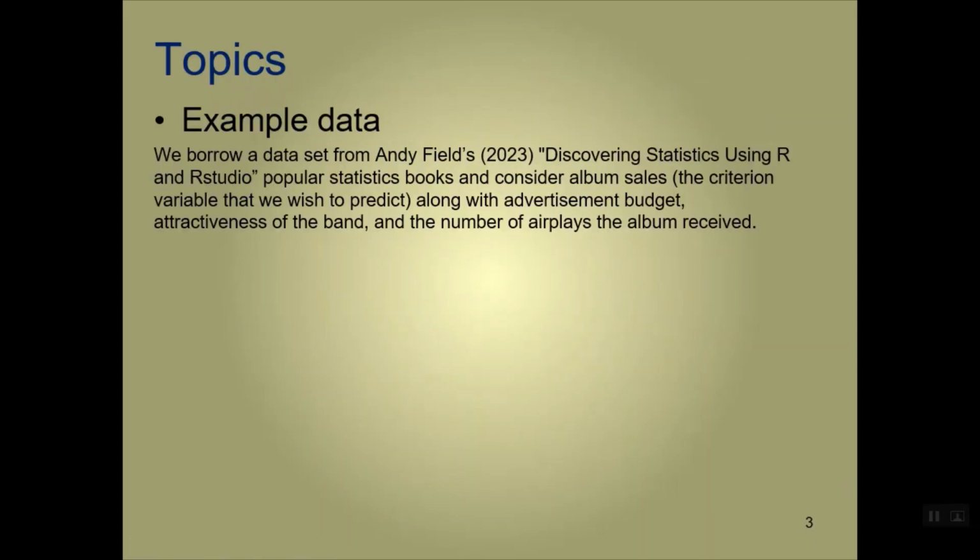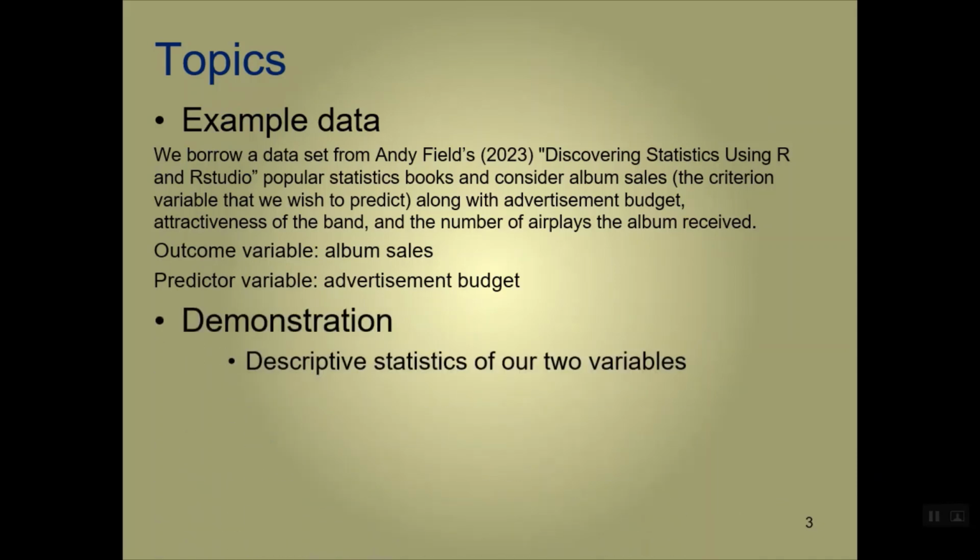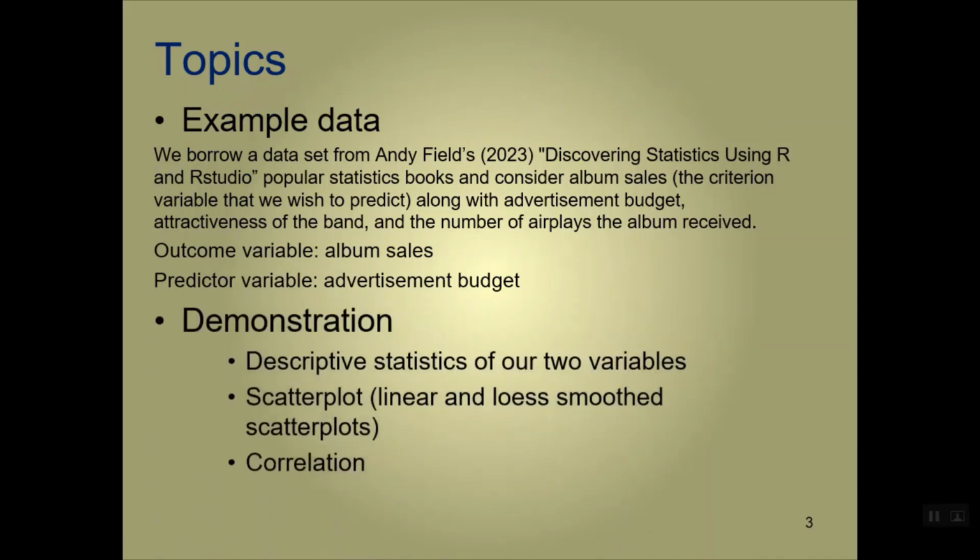Our topic today, we're going to actually use some of Andy Field's data from his very popular book, Discovering Statistics Using R in RStudio. We're going to use the album sales data, which is going to be our criterion variable that we wish to predict. And we're going to do some bivariate analyses. We'll keep it straightforward this time through.